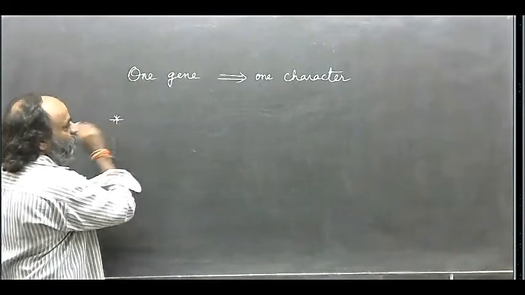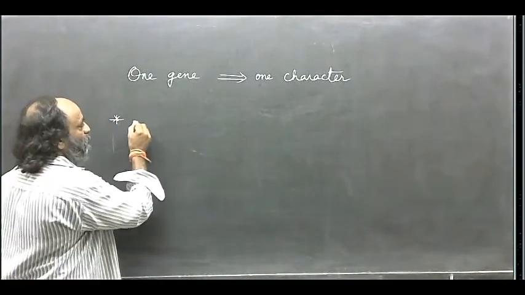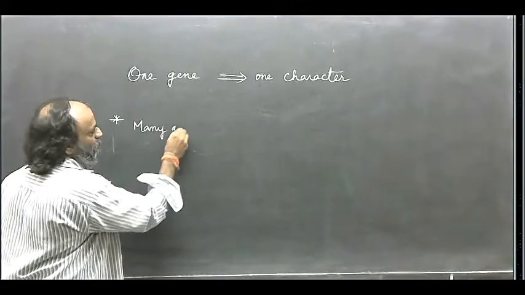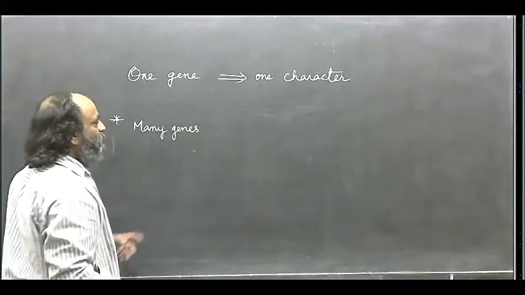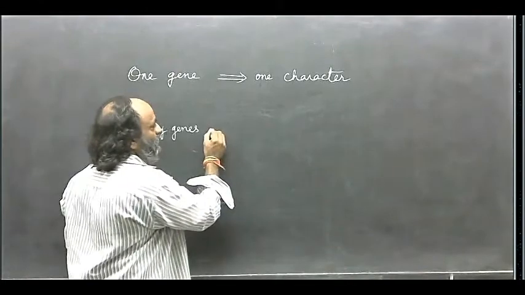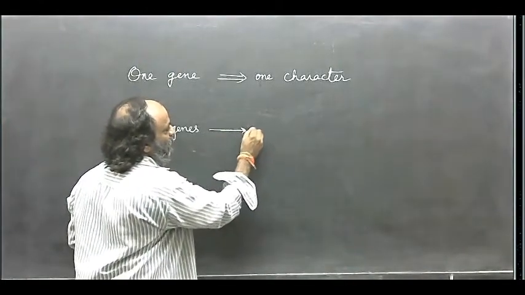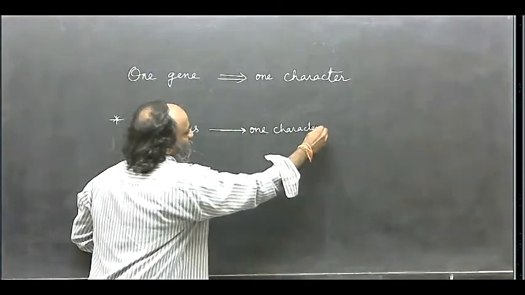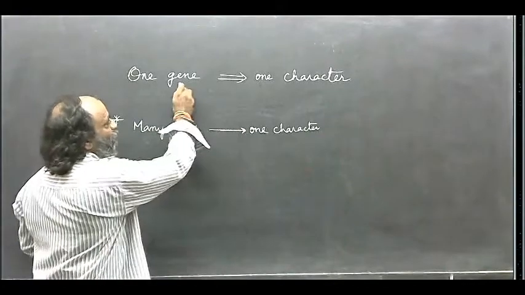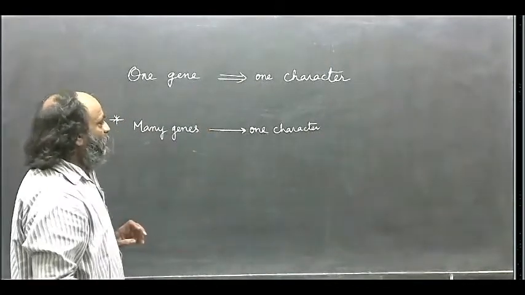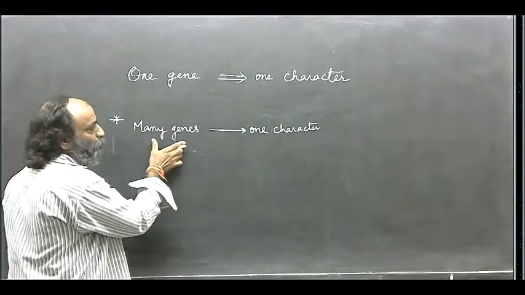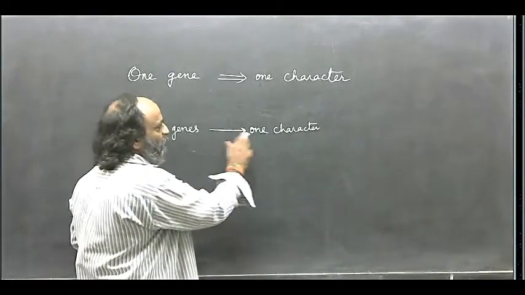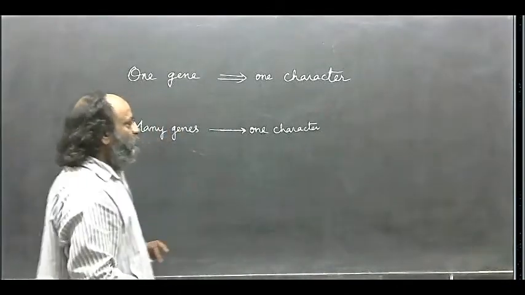Sometimes more than one gene, that is many genes, are responsible for one character. Usually one gene is responsible for one character. Sometimes more than one gene, that is many genes, are responsible for one character.